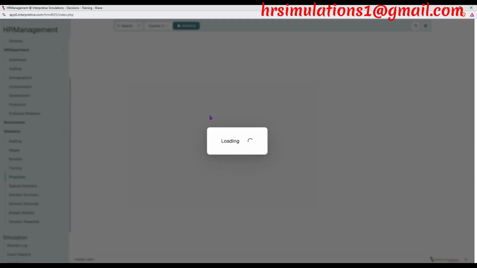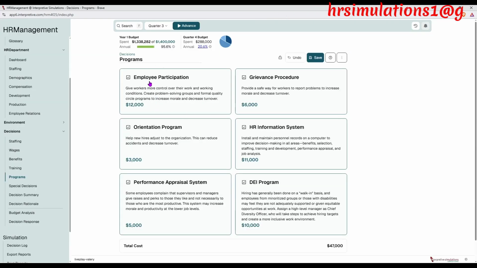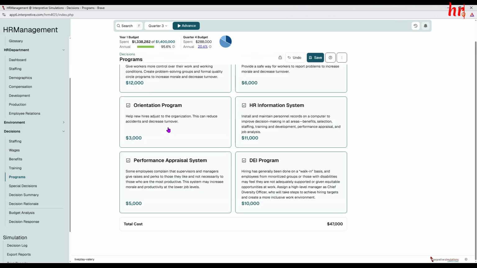programs. So for the programs, I'm still going to maintain our programs, the employee participation. This simply means that we're going to give our workers more control over their work and working conditions. We also have the grievance procedure, which simply means that we're going to provide a safe way for workers to report problems to increase maybe morale and decrease the turnover. Orientation, this will help the new workers or the new hires to adjust to the organization. We have the HR information system, whereby it will mainly help in installing and maintaining personal records on a computer, and maybe this will improve the decision making in each and every department.